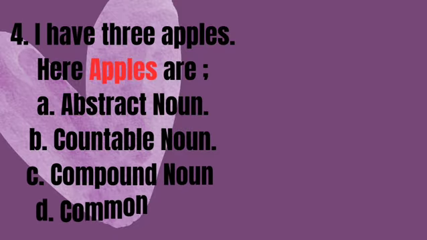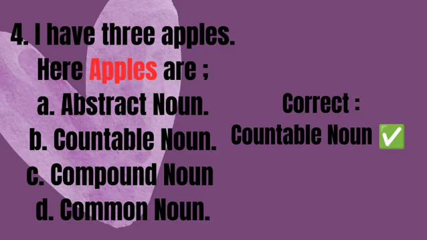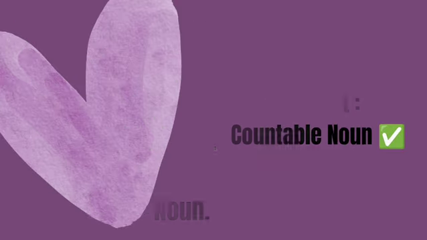Next is: I have 3 apples. Here apples are: Option A, abstract noun. Option B, countable noun. Option C, compound noun. Option D, common noun. Correct is option B, countable noun.